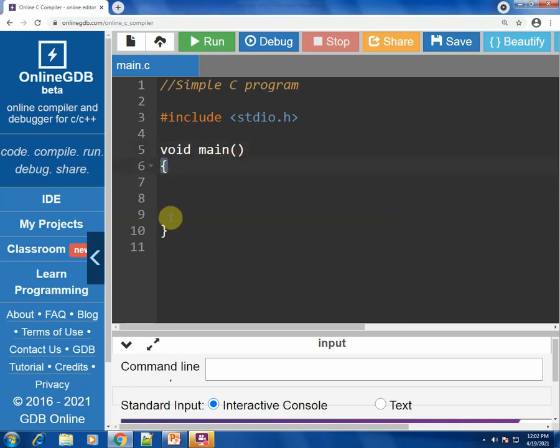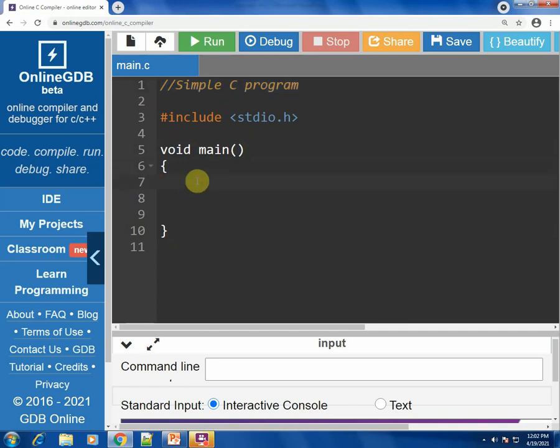This is the start of the main function and this is the end of the main function. Now what you see over here is a comment statement. As I have told you, a comment statement is not an executable statement. It is just used for readability purposes. Okay.